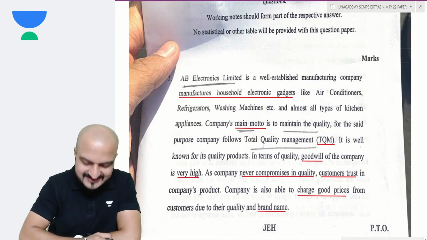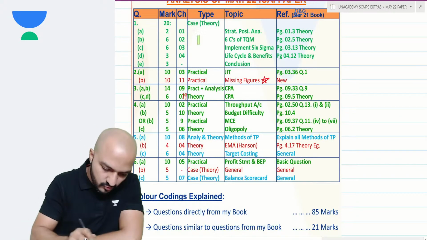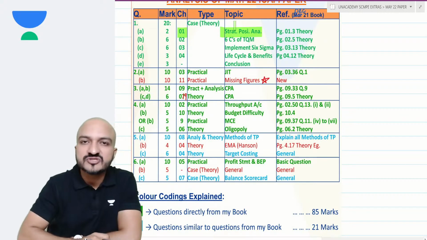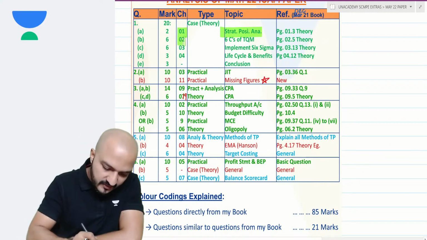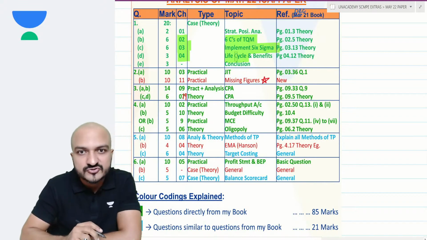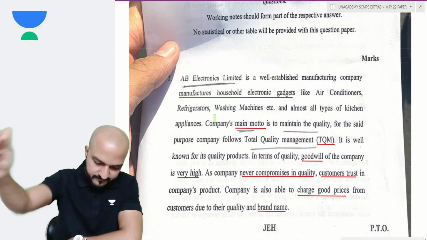Question 1, as I said, is a case study, and that case study was pertaining to many things. It was pertaining to chapter 1, strategic positioning analysis, chapter 2, TQM, chapter 3, Six Sigma, and chapter 4, life cycle also. All those things together in question 1. Let's see question 1.